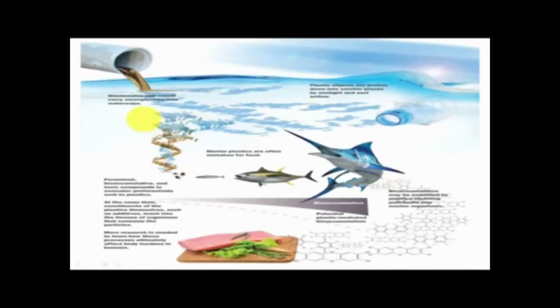Now look at this picture. The water waste and runoff added into the source carries a lot of microplastics into the waterway, right? And these microplastics that are added into the water will be eaten by the smallest fishes or the smallest organisms. These will be eaten by slightly bigger fishes, and these small fishes will be eaten by big fish, and big fish will further be eaten by sharks or even bigger fishes. So what is happening? Bioaccumulation is taking place over this time.